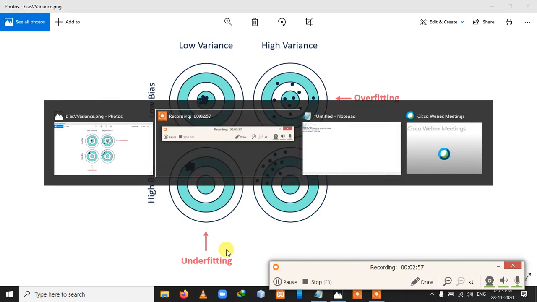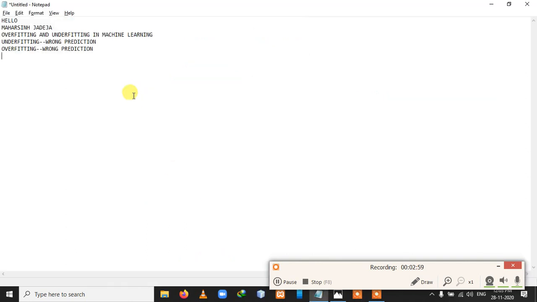Now let me explain through one example. For underfitting, assume we are giving as few conditions as possible to our model. Here I am creating a model that will predict whether the input object is a ball or not. I am giving just one condition, that the input object should be a circle.